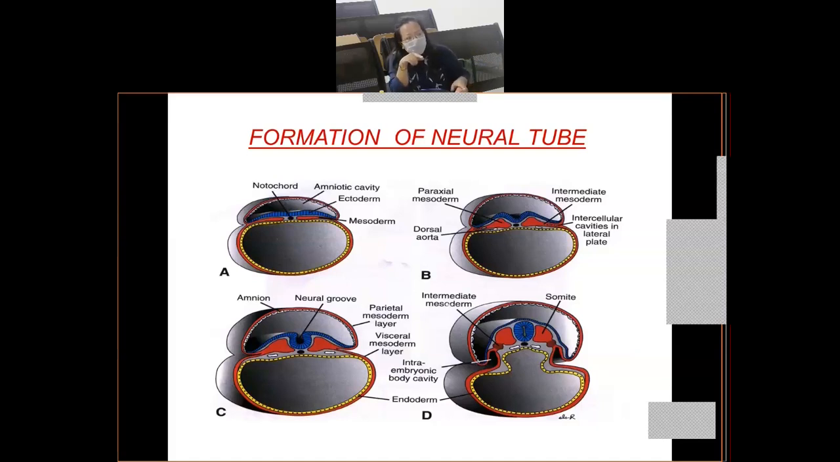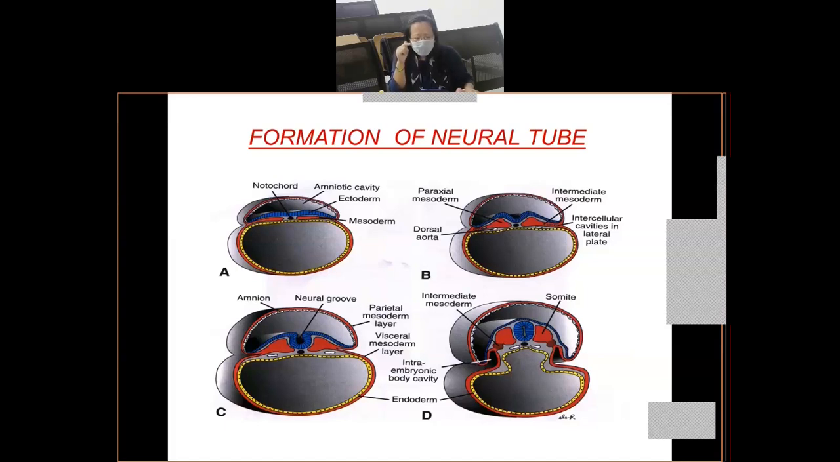Now in slide C, you can see that the lateral edges of the neural plate start elevating. When the edges of the neural plate rise up, a deep midline groove is formed, known as the neural groove. The edges of the neural plate, which are called the neural folds, start coming close to each other in the midline, and ultimately they fuse with each other to form the neural tube. In slide D, you can see the formation of the neural tube, because the neural folds have approached each other in the midline and fused.